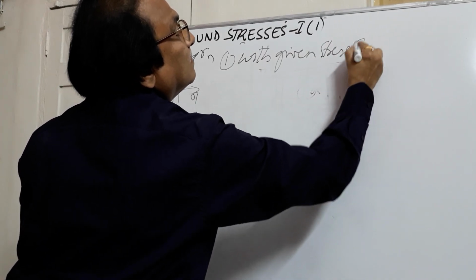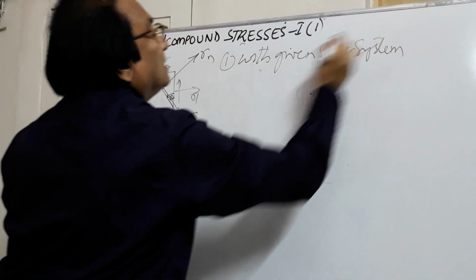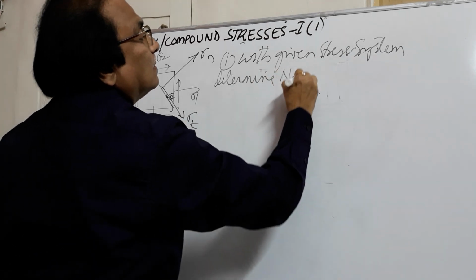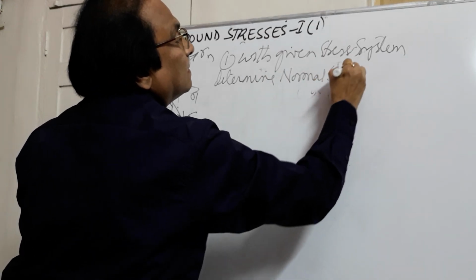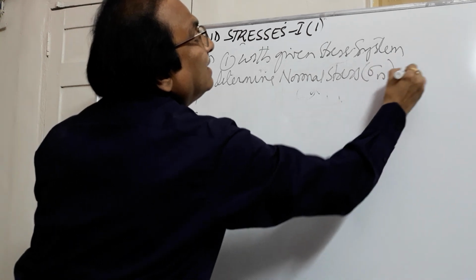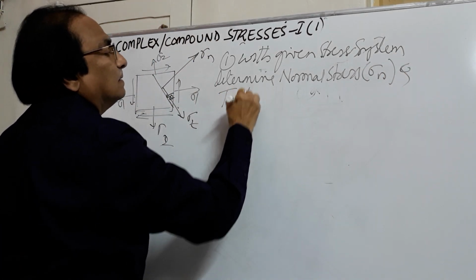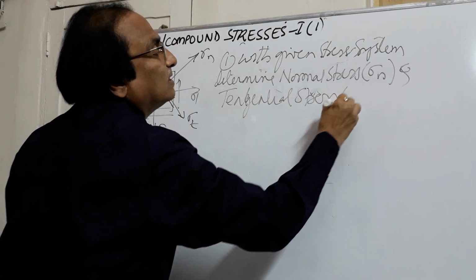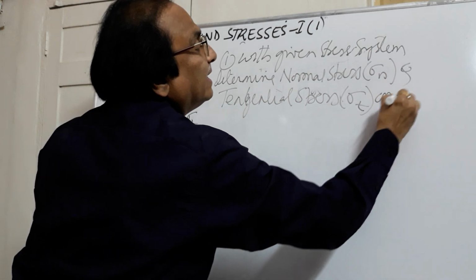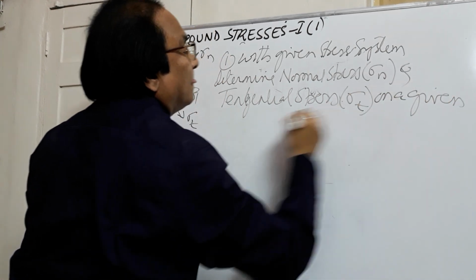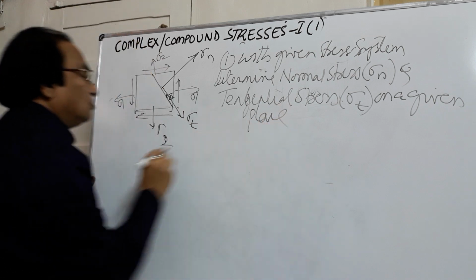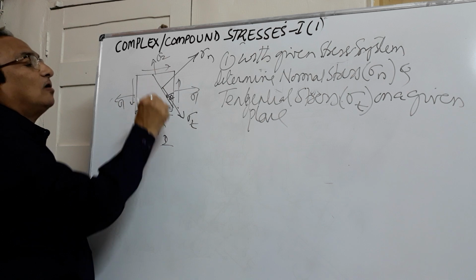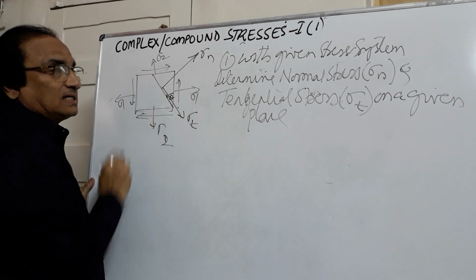So the first category is, with given stress system, determine normal stress sigma n and tangential stress, we abbreviate it as sigma t, on a given plane. So as I told you, a stress system is given to you. I have given a plane. On this plane you are required to find out normal stress and tangential stress. This is the first category of problem.